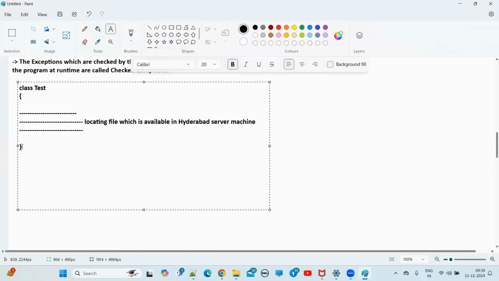File not found exception you will get. Right? So by reading these lines, the compiler will understand that he is writing code to locate a file and wants to read the file from this particular path. At runtime, if that file is not available, if someone deleted that file or it is not in that particular path, there may be a chance of raising a FileNotFoundException.